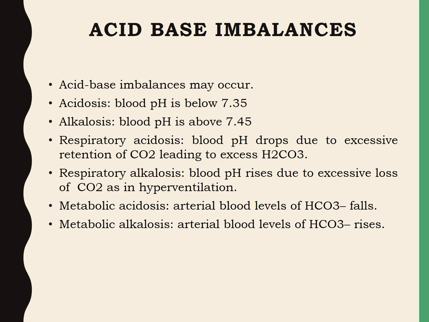In respiratory acidosis, increased partial pressure of carbon dioxide may occur, and here the pH level is decreased, that is below 7.35, but in respiratory alkalosis there is decreased partial pressure of carbon dioxide and increased pH level above 7.45. When we consider metabolic acidosis and metabolic alkalosis, in metabolic acidosis there is decreased bicarbonate and decreased pH level below 7.35, and in metabolic alkalosis there is increased bicarbonate level and increased pH, that is above 7.45. These are the acid-base imbalances which occur in humans.